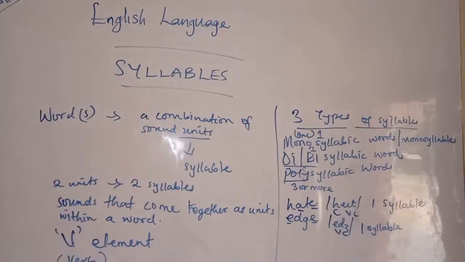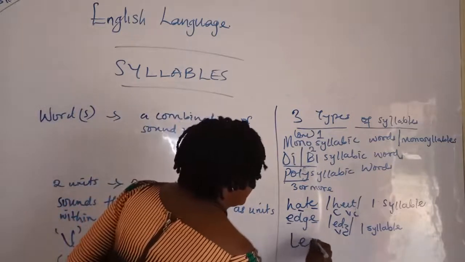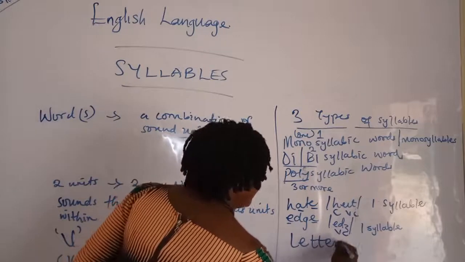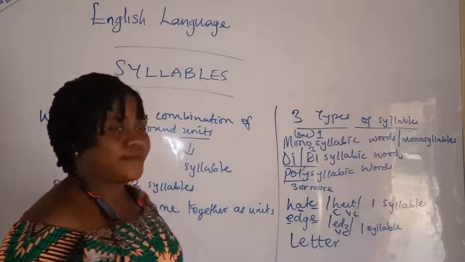So let's see examples of words with two syllables. Let's look at this word, letter.